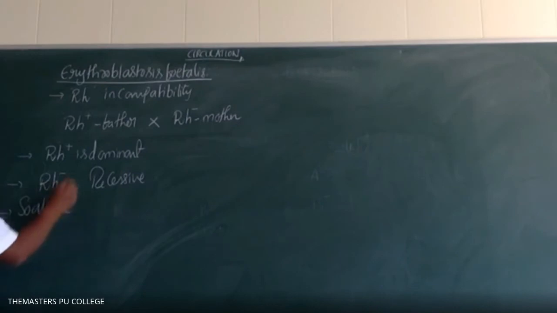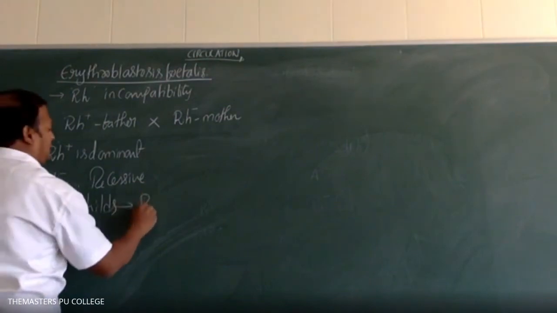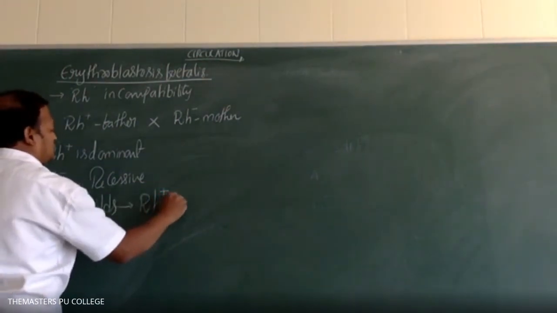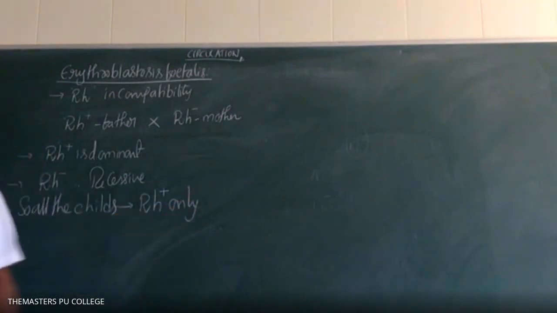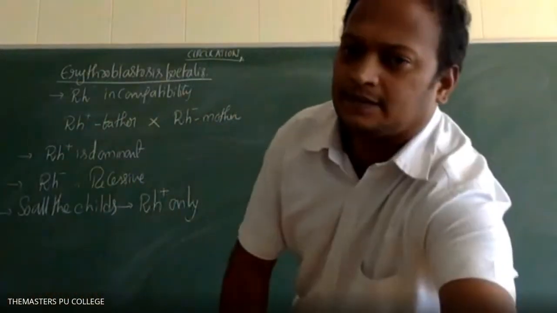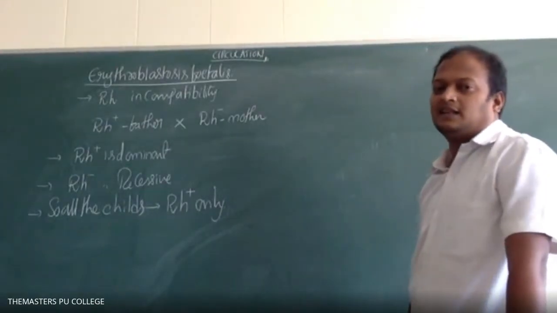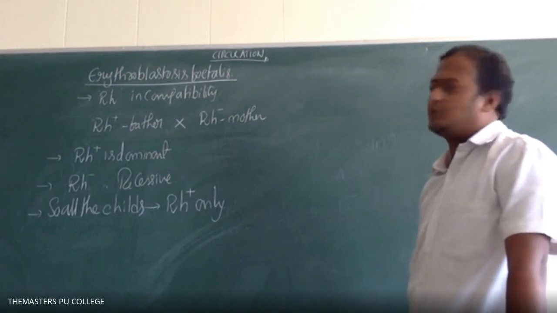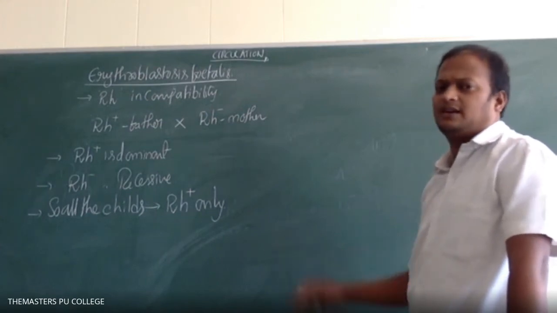So all the children's probability is Rh positive only. All the children, all the progeny, either 1 or 2, however many, only Rh positive.